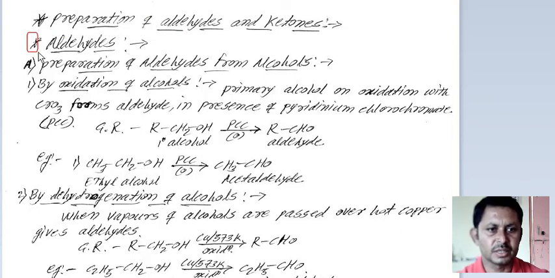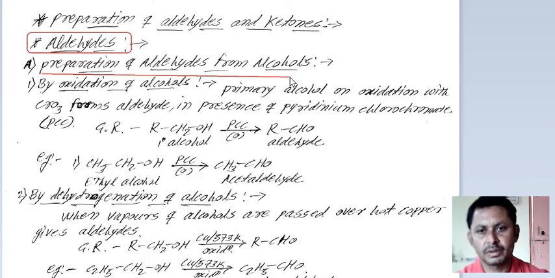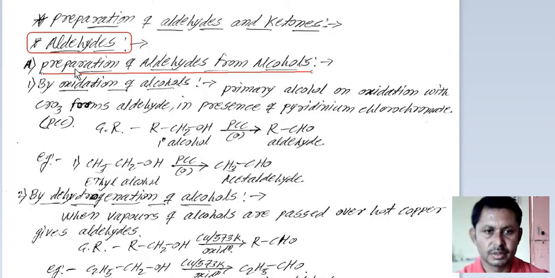First, let us see the preparation of aldehydes only. How are aldehydes prepared from other reagents? The first method is the preparation of aldehydes from alcohols. That is, we get an aldehyde from an alcohol.